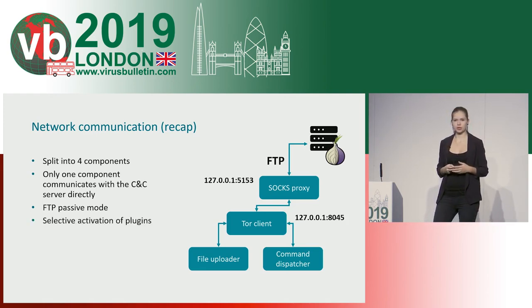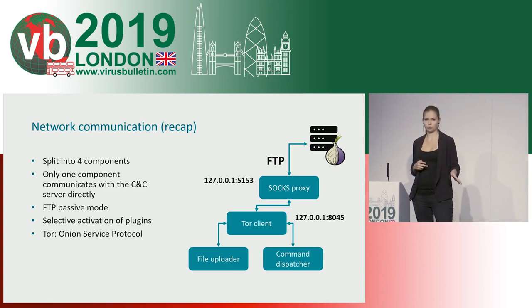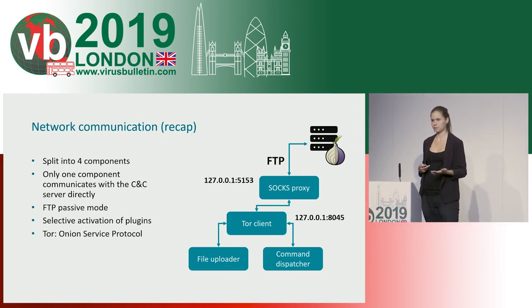I already mentioned that these plugins are only activated in applications that already communicate with the internet, which is one of the tricks that ATTOR uses. Another trick is, of course, that it uses Onion Service Protocol for its CNC server, aiming for anonymity and untraceability. So this is how network communication works in ATTOR. Now let's look closer at how the individual plugins are implemented.